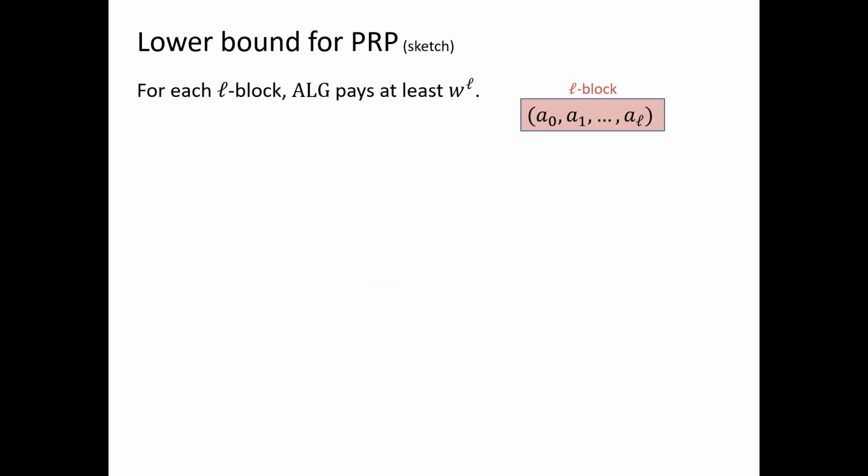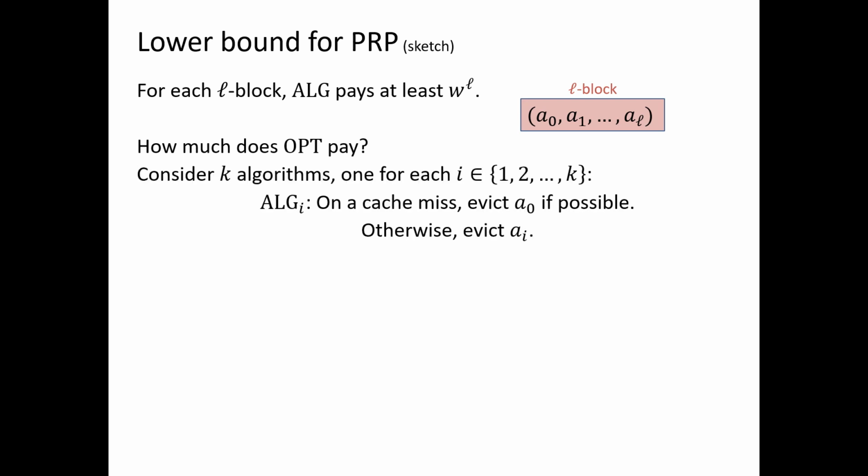So now we know that to serve an L block, the algorithm has to pay at least W^L. The question becomes, how much does the optimal algorithm pay? Instead of considering the optimal algorithm directly, we consider k algorithms, one defined for each i in 1 through k, where ALG_i is defined as: on a cache miss, we evict A0 if possible, but if A0 is the one being requested, then we evict A_i. Notice that this is well defined because there are k+1 pages and the cache is size k, so exactly one of these cases will happen.